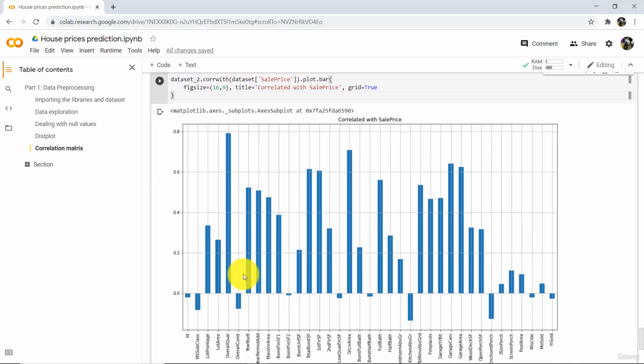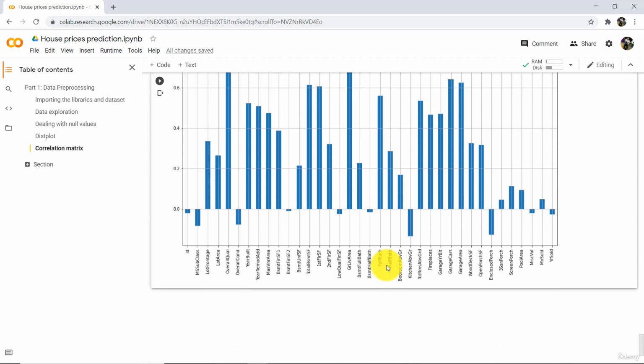Great. Let us understand this. This is the title, correlated with SalePrice. So these are all the independent variables, and we plotted the correlation of all these independent variables with the target variable, SalePrice. You can see these three variables are mostly, that is positively, correlated. Then these four are also positively correlated. These three are a little bit negatively correlated. Then these four variables are positively correlated. So most of the variables are positively correlated up to this one, and these seven variables are not that much correlated. So here we are getting more information about the dataset. Let us move forward.